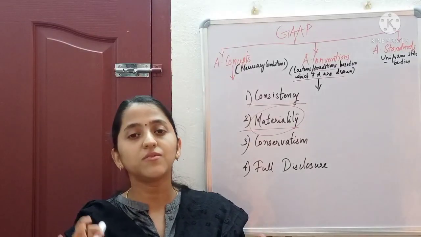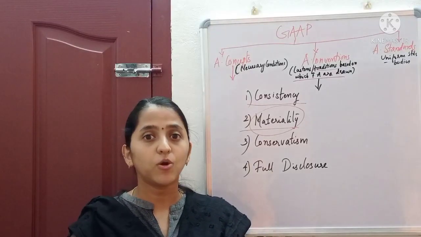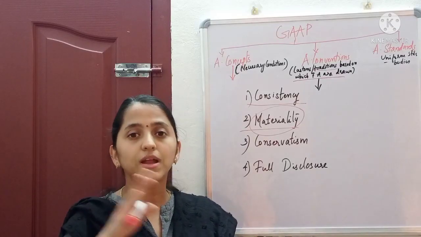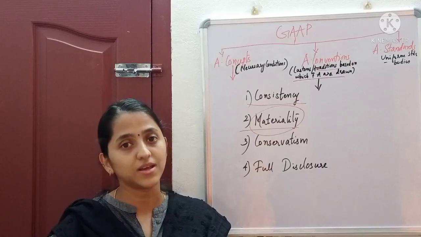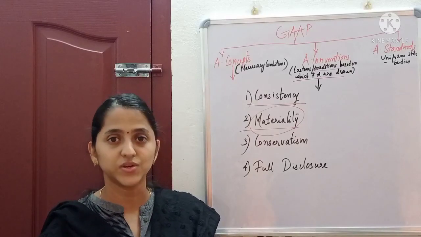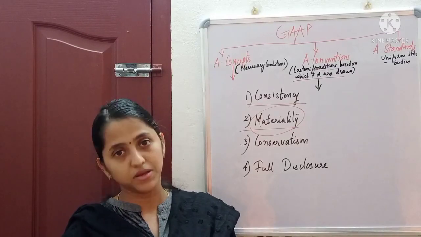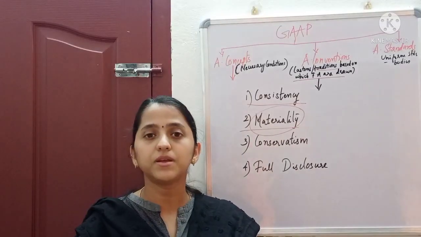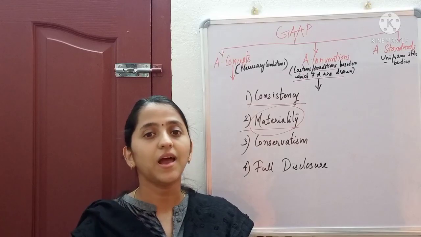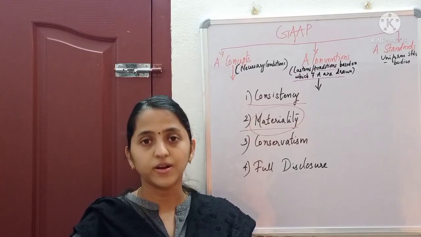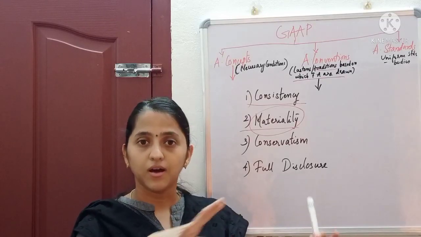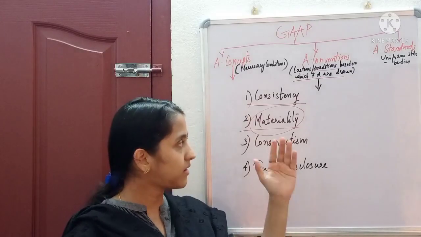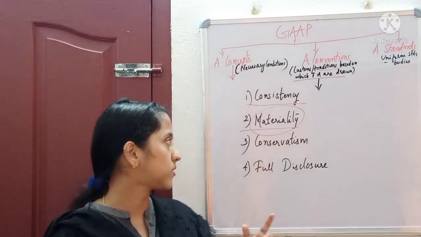What is material for one organization may not be material for another organization. It depends on the organization which items are material for them. So the materiality concept says that only material items have to be recorded or calculated, and other items we can ignore.